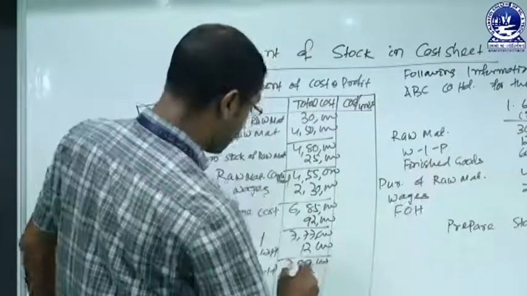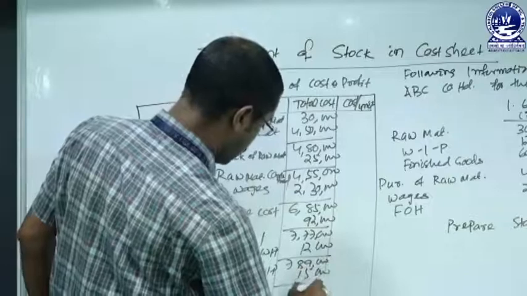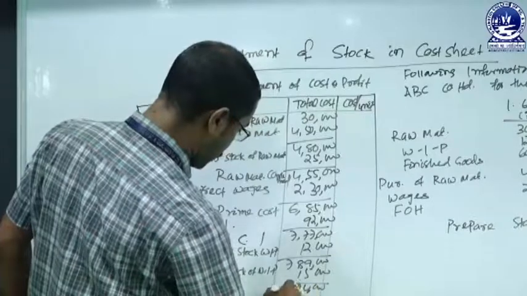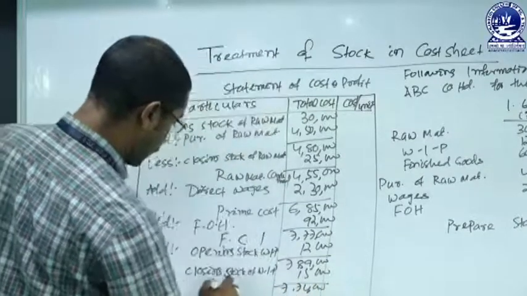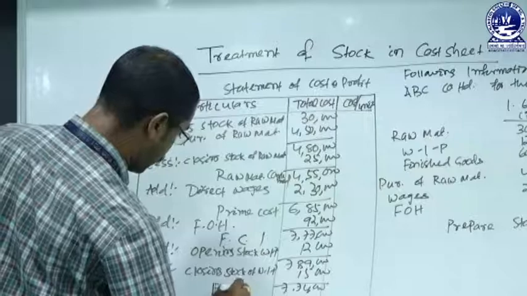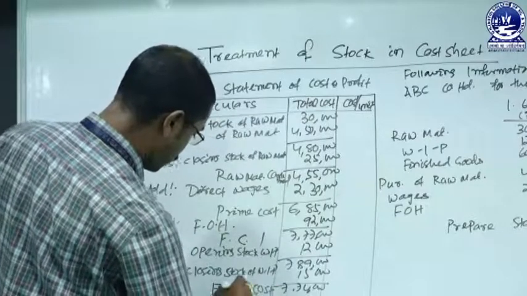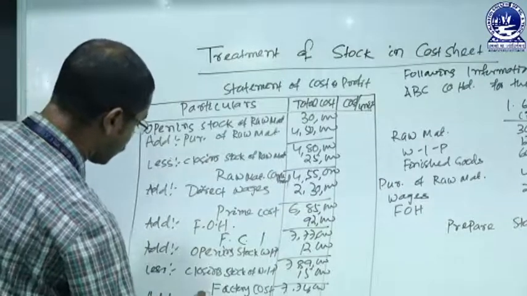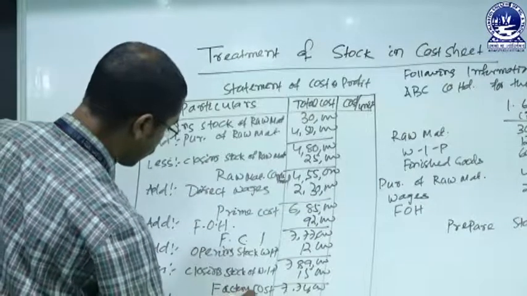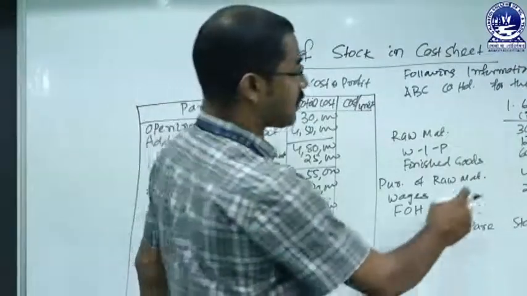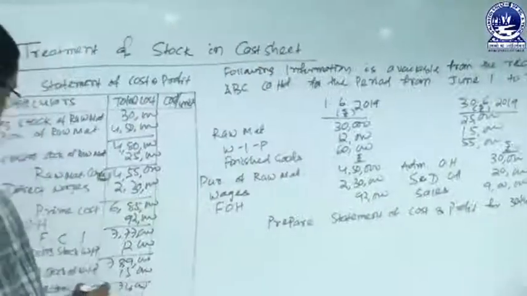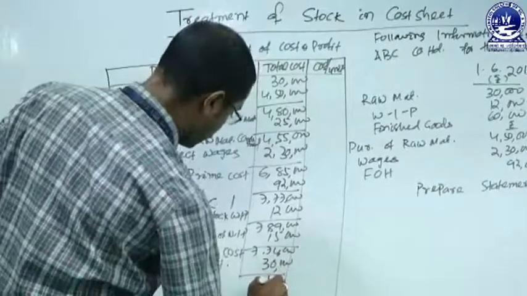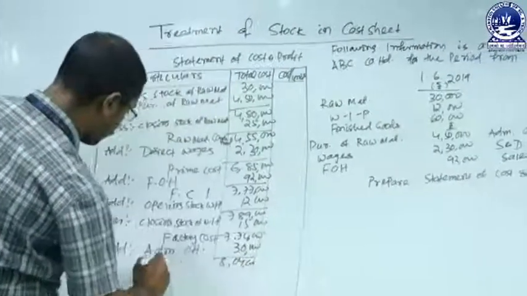The value is 15,000 and the resulting value is 7,74,000, and this value is known as your factory cost. So with factory cost we must add the office and administrative overhead if it is mentioned. The value of office and administrative overhead is 30,000. So we must add the value 30,000. This represents cost of production.